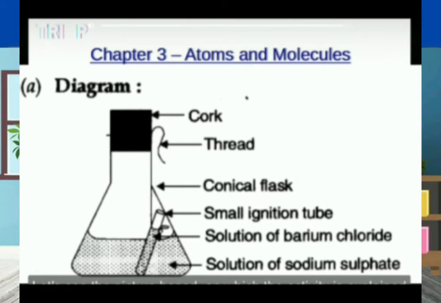After the reaction, we also take the weight. Before the reaction and after the reaction, we find the weight of the solutions. From this we understand that both weights are the same.